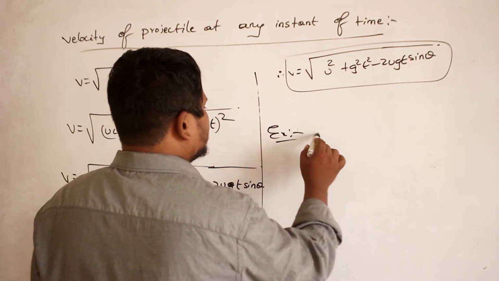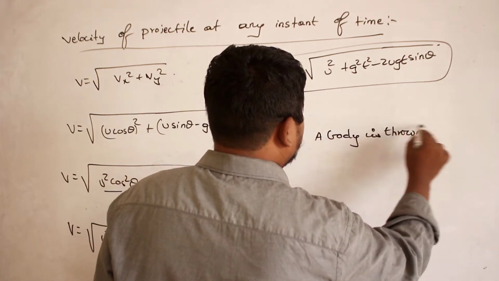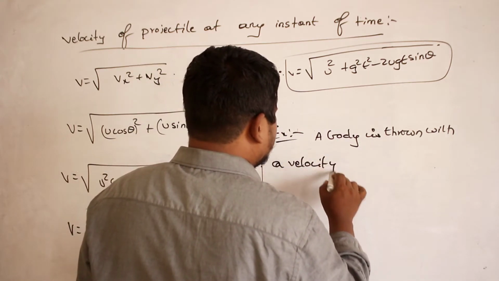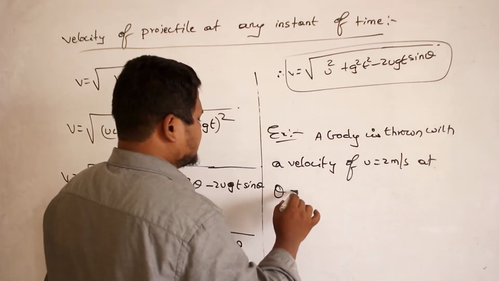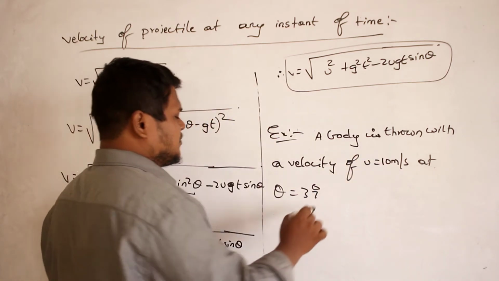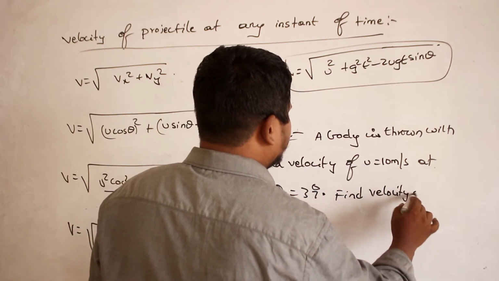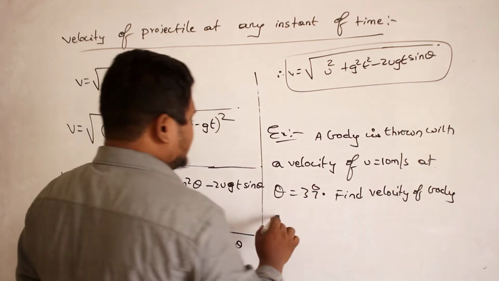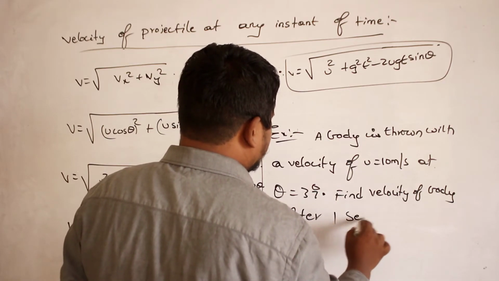Okay, ma? So a body is thrown with a velocity of, let it be 10 meter per second, ma, at an angle of 37 degrees. Find velocity of body after 1 second.